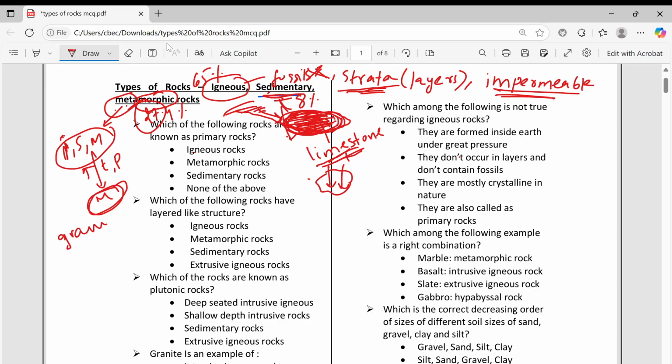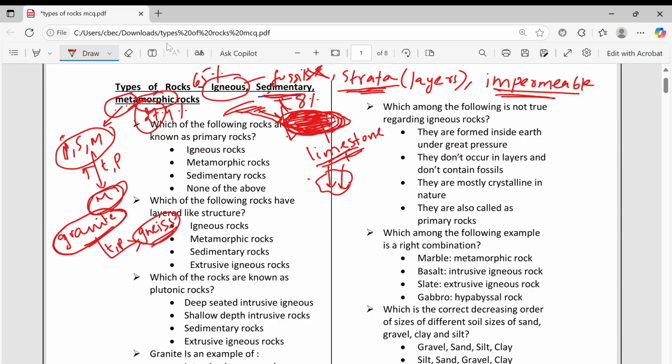You take granite, it is an igneous rock, that too intrusive igneous rock. You take granite, you apply high temperature and pressure, it will convert into gneiss. We call it gneiss. This is a metamorphic rock. Gneiss is a metamorphic rock.